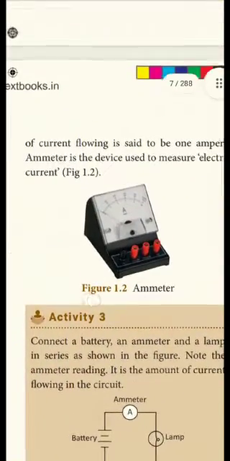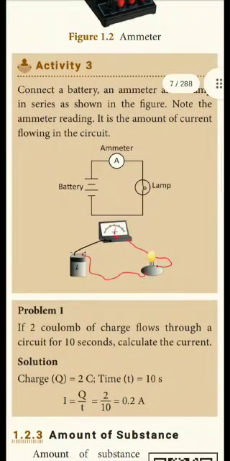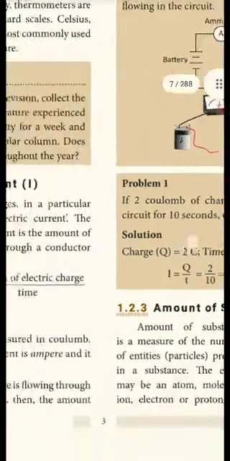And see this diagram, it is called an ammeter. It is used to measure the electric current. If you want to find the current flowing through this circuit, you should connect an ammeter to it. The ammeter will show you the current flowing through the circuit.